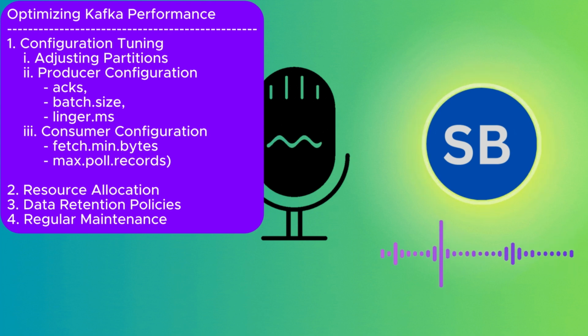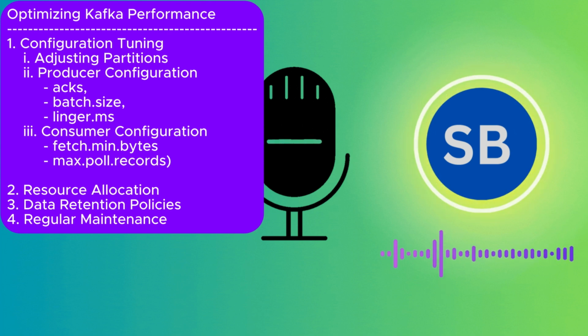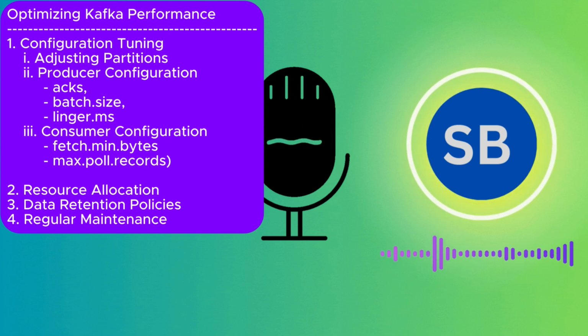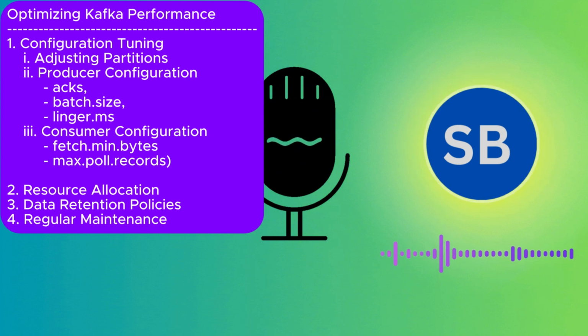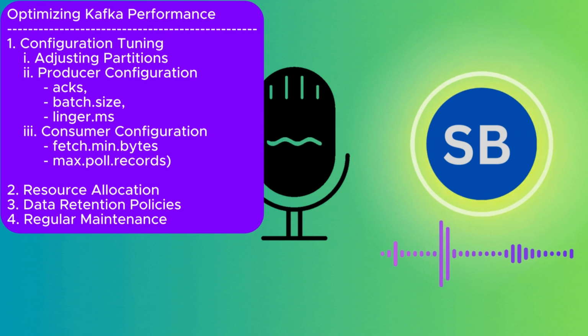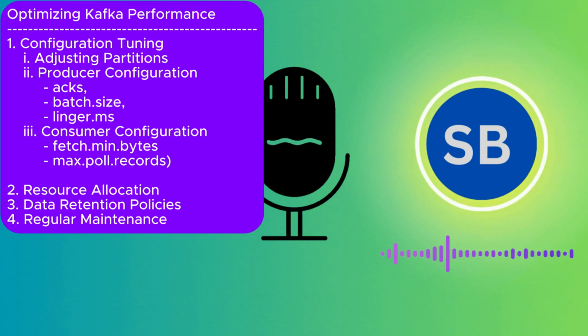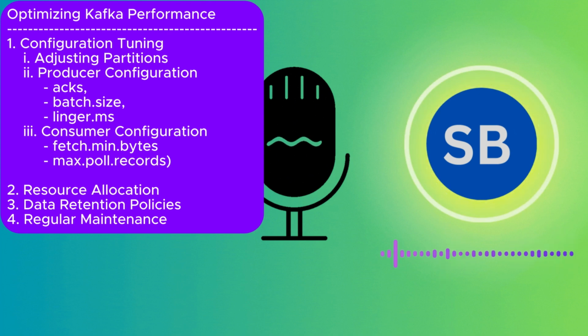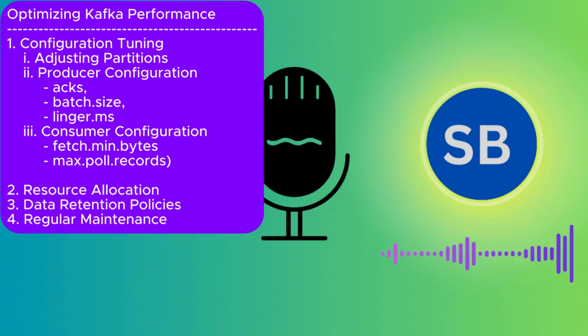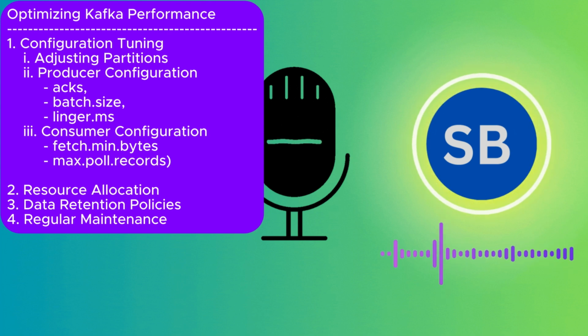On resource allocation, we need to ensure that all the brokers have enough CPU, memory, disk and all other resources to manage the workloads. And we need to regularly monitor the status of all these broker systems with all these metrics, and we should enable the metrics. Based on the metrics, we have to free up space and do some cleaning activities, and ensure that each broker has enough free resources to handle the load. And also we need to work on the data retention policies, which we need to keep as per our business requirement and the processing requirement.